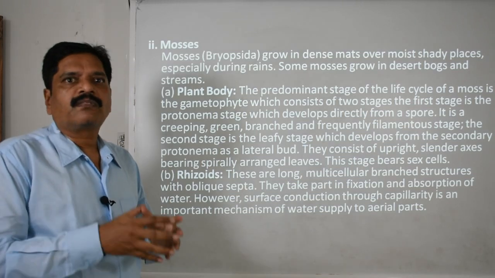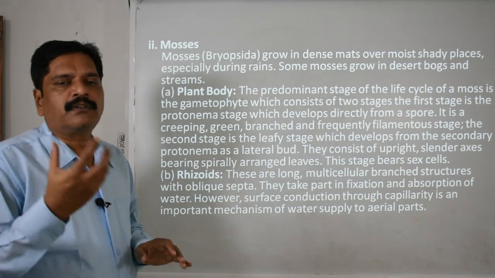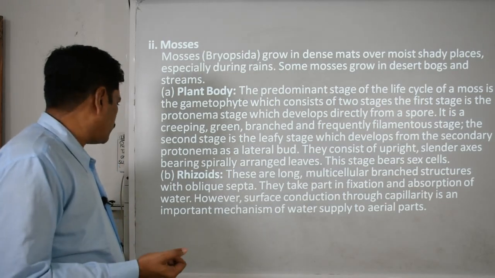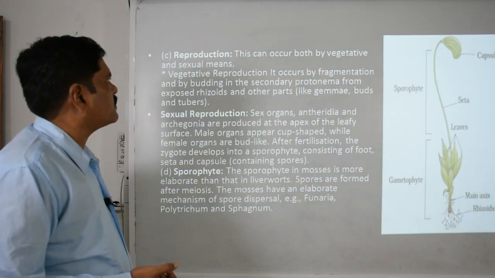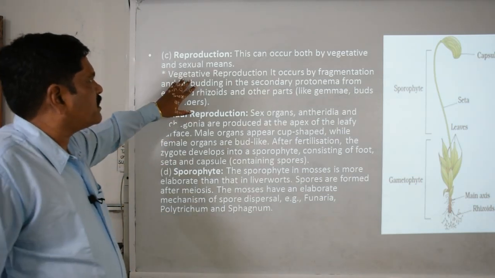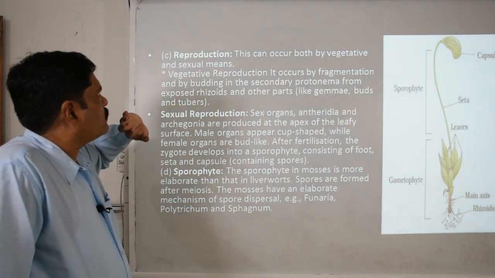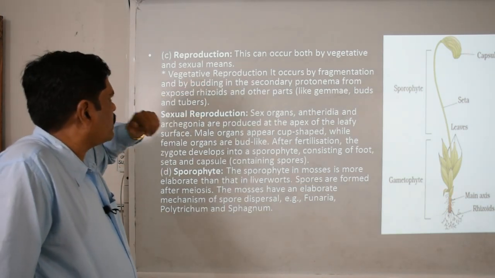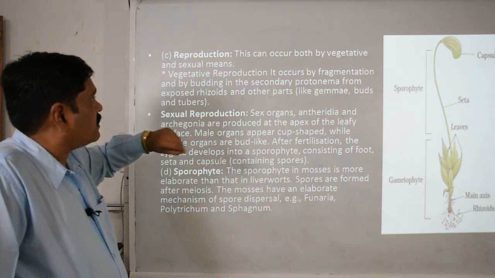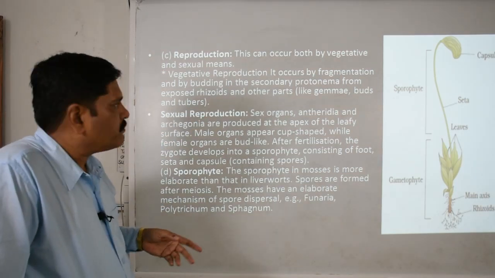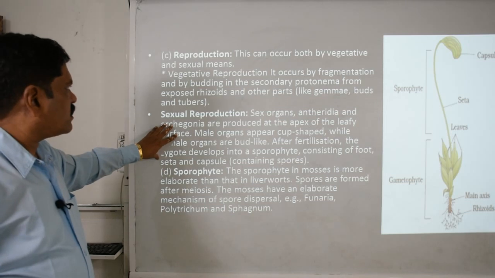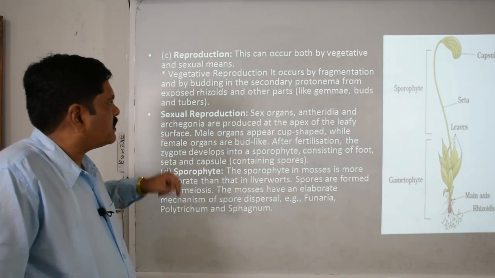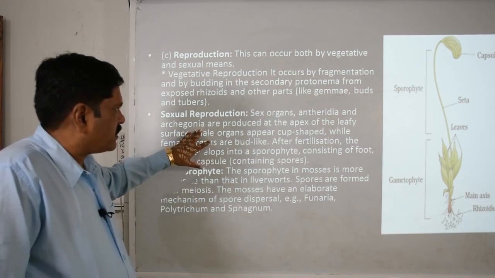Similarly, they are present on the lower surface, unicellular, hyphae-like structures responsible for absorption and transportation of water and minerals. Reproduction may be vegetative or sexual. Vegetative reproduction is performed by fragmentation, budding and by the formation of the secondary protonema. Sexual reproduction is performed by the male reproductive organ, the antheridia, and the female reproductive organ, the archegonia.